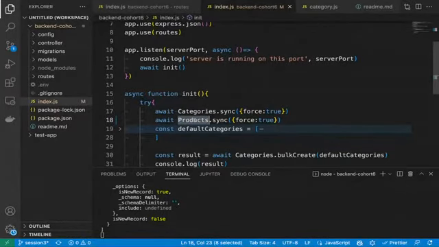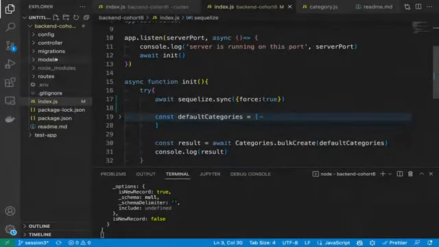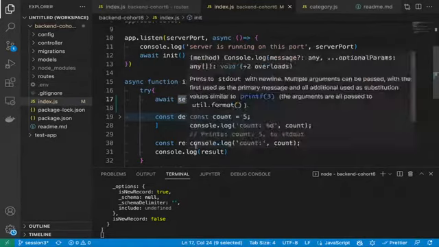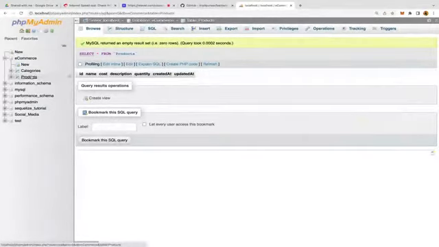Await products.sync. If we do not want to individually sync our tables, then we have another way, and that is to directly write sequelize.sync. And right now we do not have any case where we do not want to sync a model. If there are scenarios in the future where you do not want to sync every model, in those scenarios you will write individual models dot sync. But in this scenario, we can sync all the tables here. So that's why await sequelize.sync. And then I ran our application, and we can see our product model has been created here.